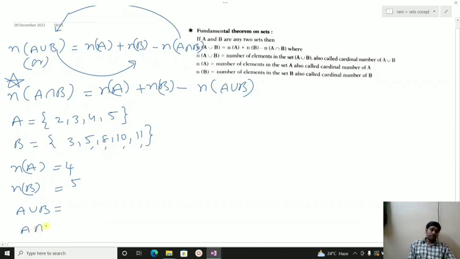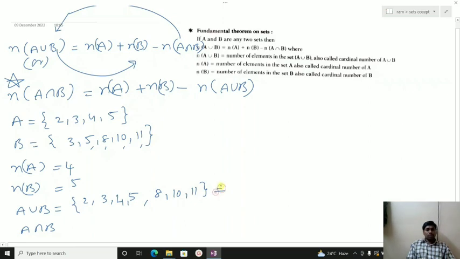For the union, we have 2, then 3, next 4, then 5. After 5, 6 is not there, 7 is not there, 8 is there, 10 is there, 11 is there.